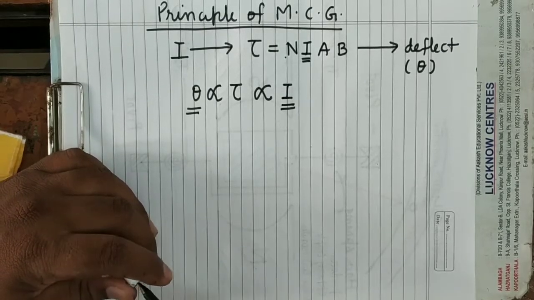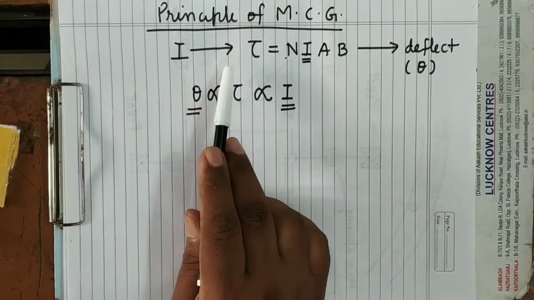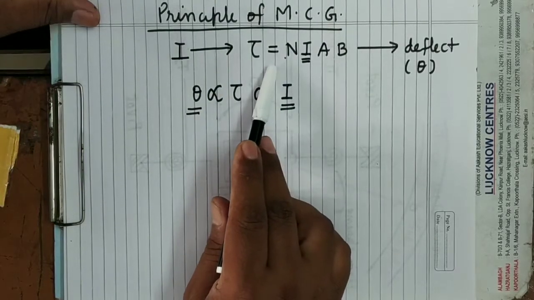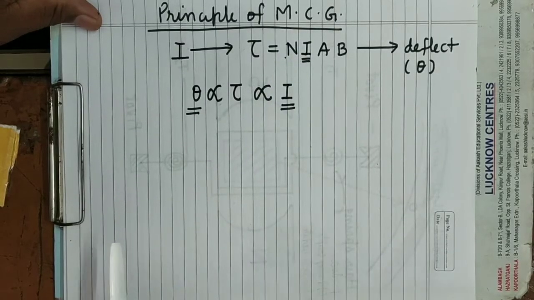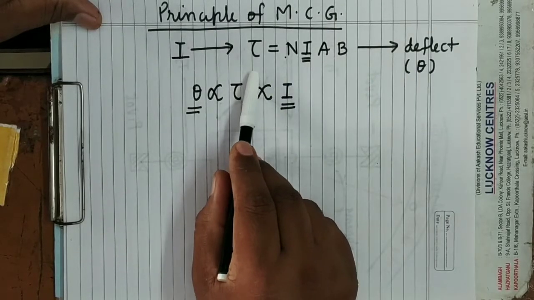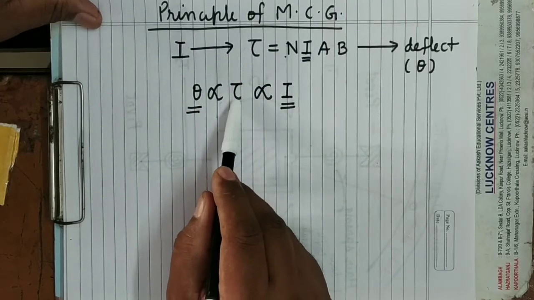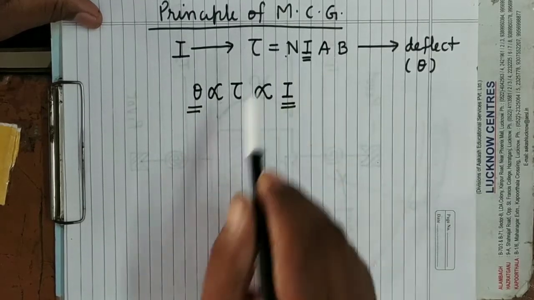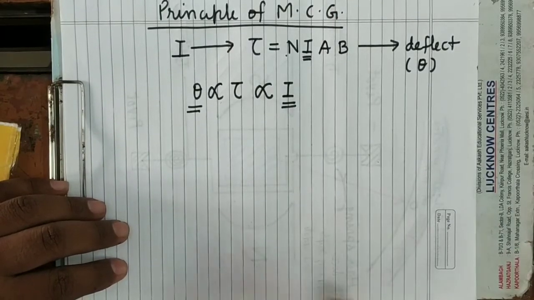You can see once again, what is the principle of moving coil galvanometer? It is based upon the fact that when current passes through the coil of a galvanometer, it experiences a torque which is directly proportional to the magnitude of current. Since the deflection suffered by the coil is proportional to the torque and torque is proportional to the current, therefore by measuring deflection, we can measure the strength of current. So this I am writing here.